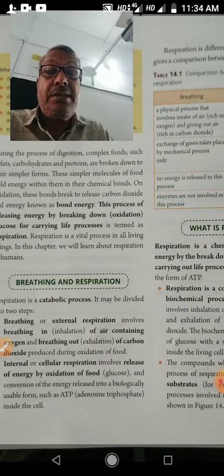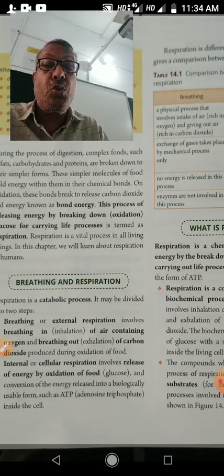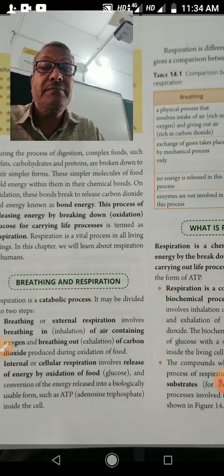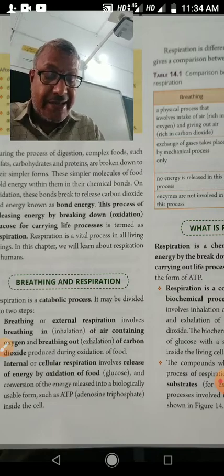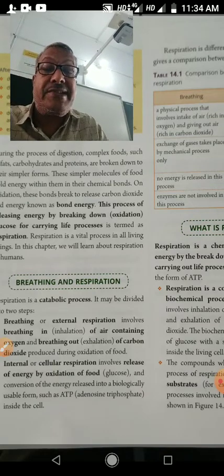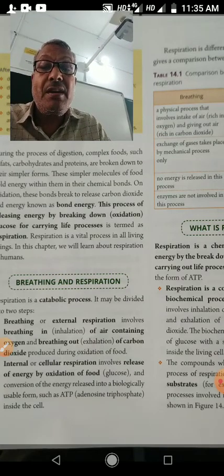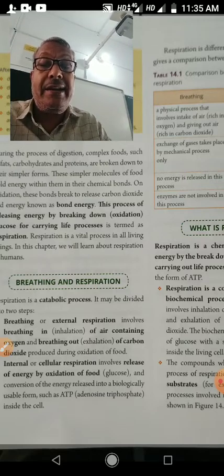This catabolic process is completed in two steps. First is breathing, that is external respiration, and second is internal respiration. External respiration, that is breathing, has inhalation and exhalation.